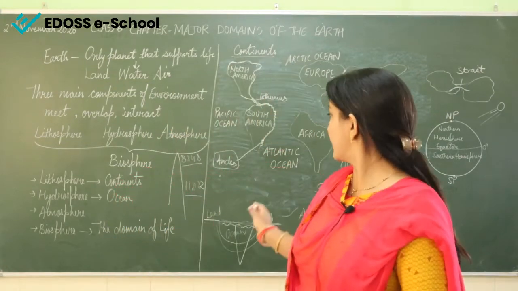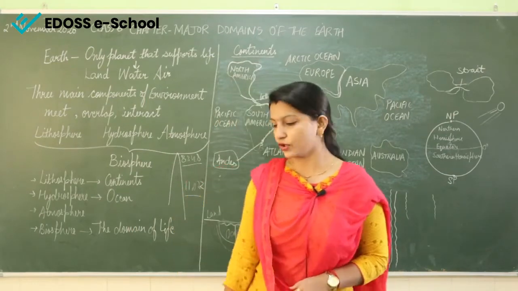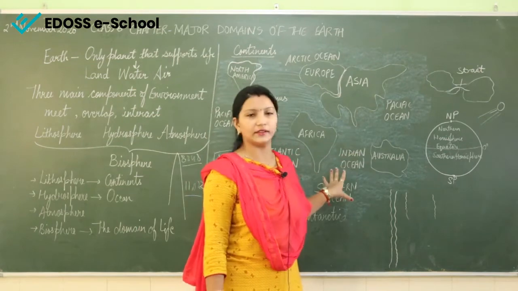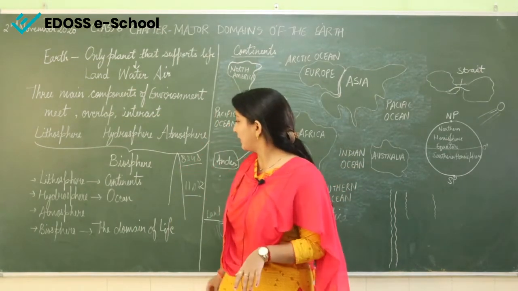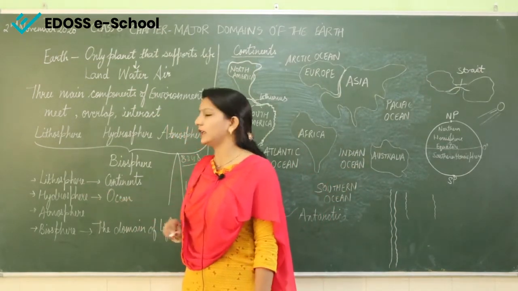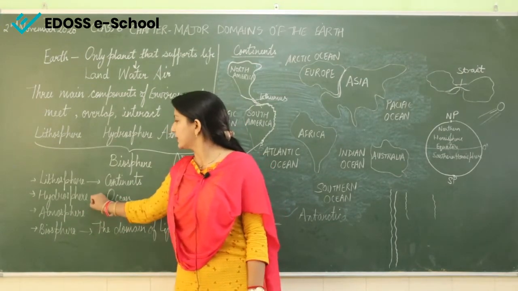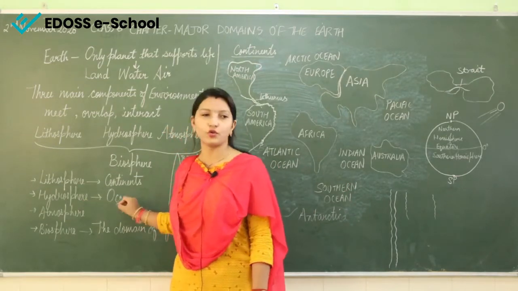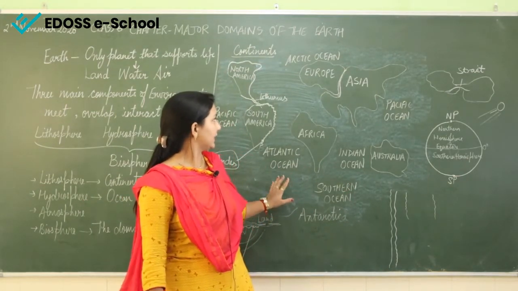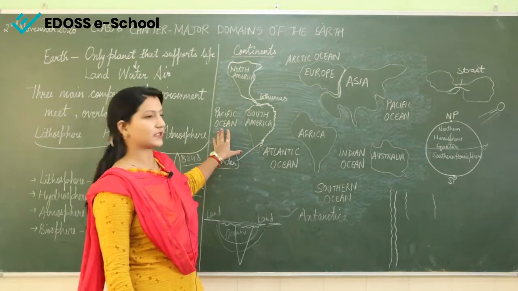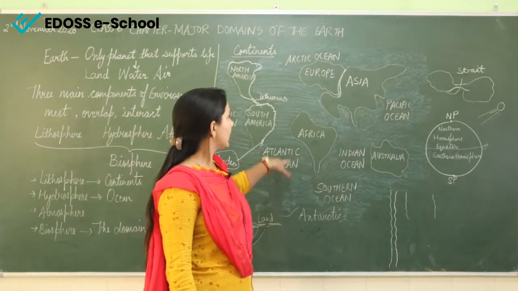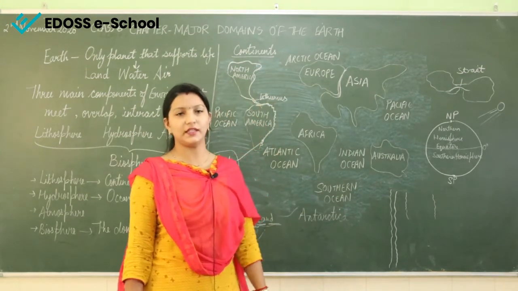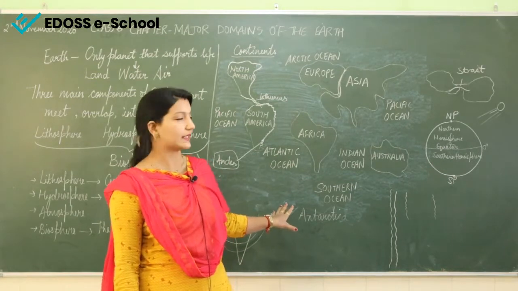So this was all about the lithosphere, which comprises all the continents, meaning the land mass, all the land area. Next we will come to the hydrosphere, which consists of all the oceans. Hydrosphere means containing water. Here in the same picture we can see the oceans as well: the Pacific Ocean, Atlantic Ocean, Arctic Ocean, Indian Ocean and Southern Ocean. These are the major oceans.